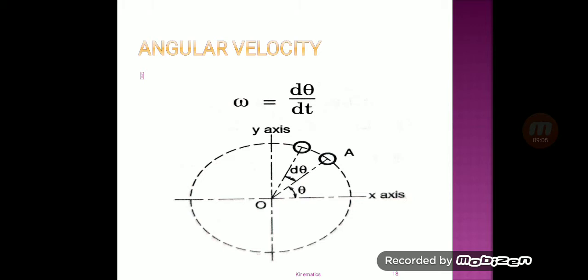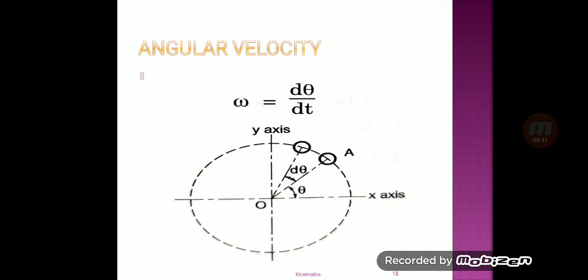Now let's see what is meant by angular velocity. Angular velocity can be defined as the rate of change of angular displacement with respect to time. I repeat, angular velocity can be defined as the rate of change of angular displacement with respect to time. It is a vector quantity, and angular velocity is denoted by the letter omega.